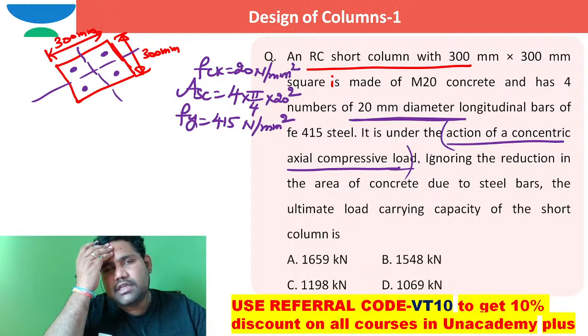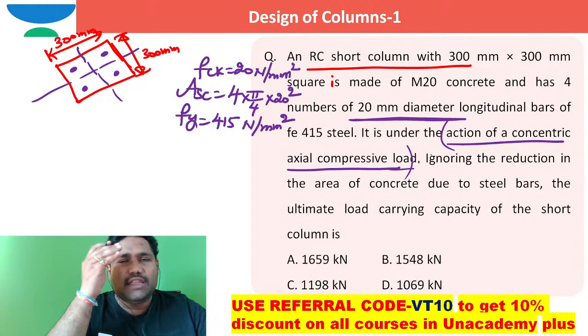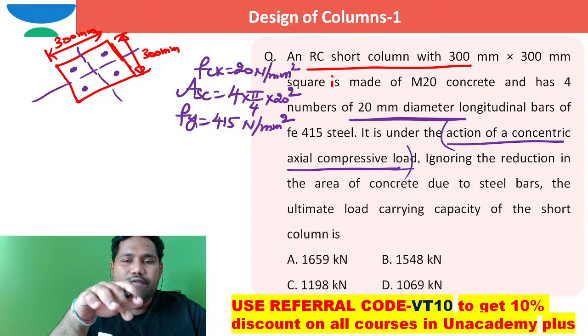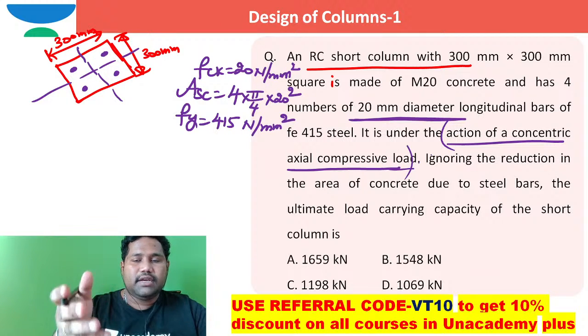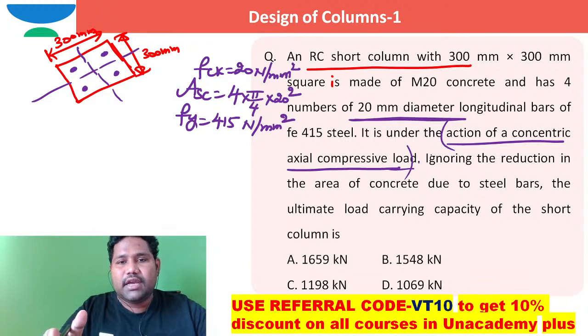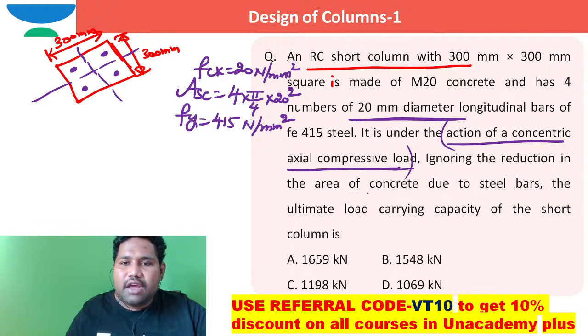In your previous questions also, no talk was made on eccentricity. If eccentricity was there, we would need to consider it as an axial load with uniaxial bending moment or biaxial bending moment. But it is a concentric axial compression load they mentioned, ignoring the reduction in the area of concrete due to steel bars.